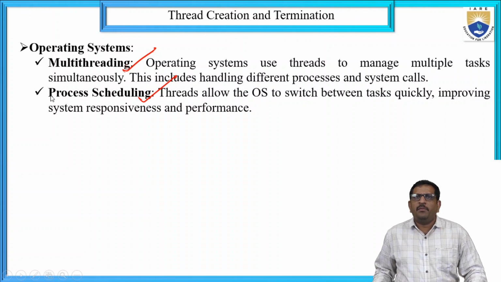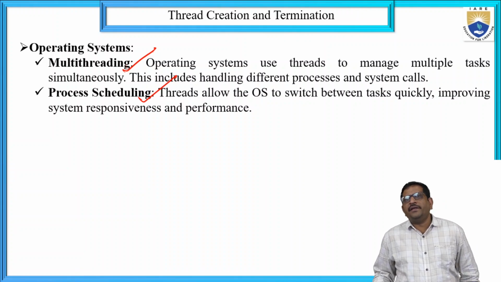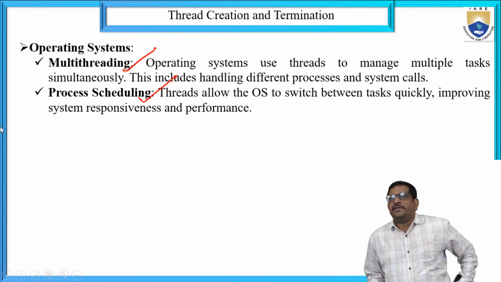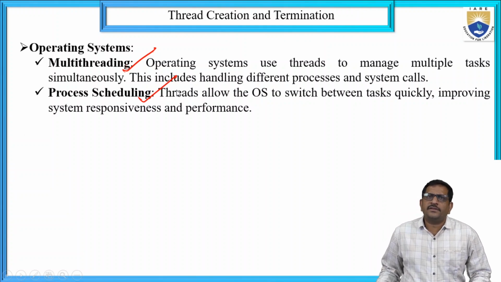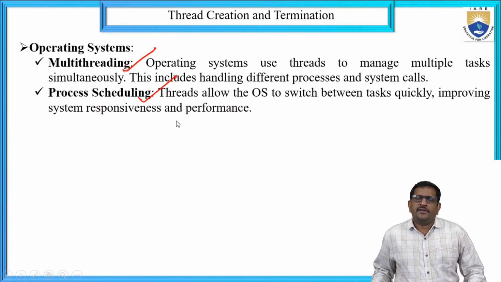In multi-threading, the operating system uses threads to manage multiple tasks simultaneously. That includes handling different processes and system calls.